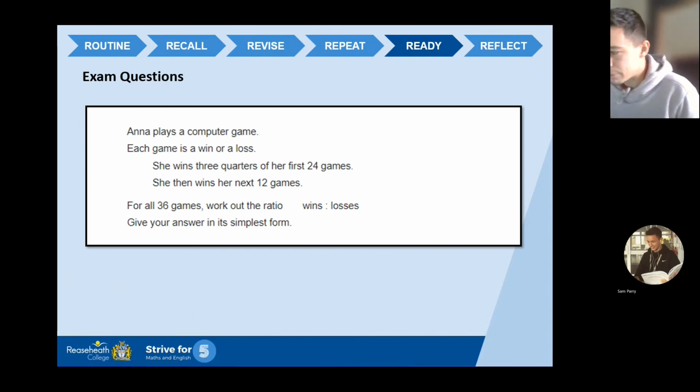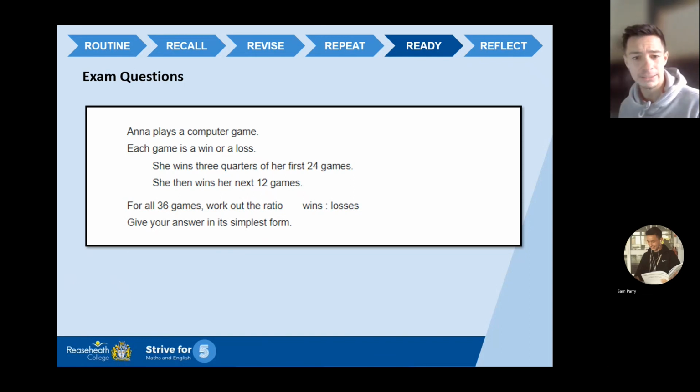Anna plays a computer game. Each game is a win or a loss. She wins 3/4 of her first 24 games. She then wins her next 12 games. For all 36 games, work out the ratio of wins to losses. Give your answer in its simplest form.